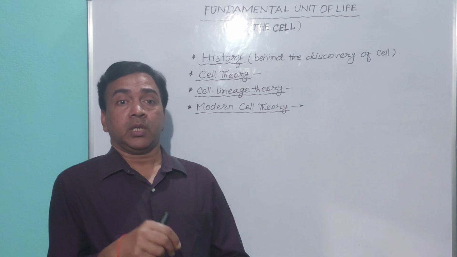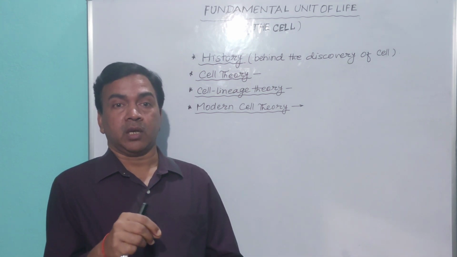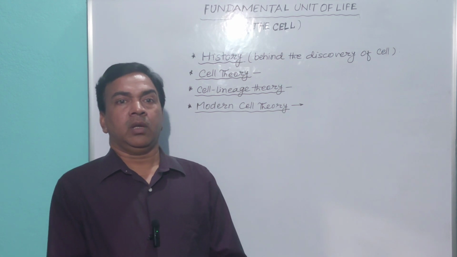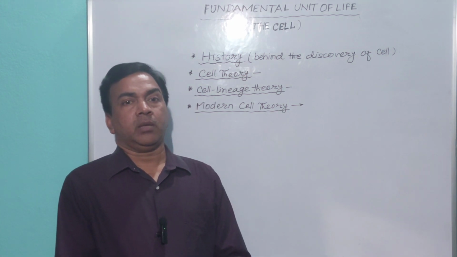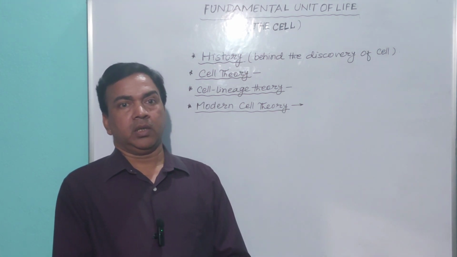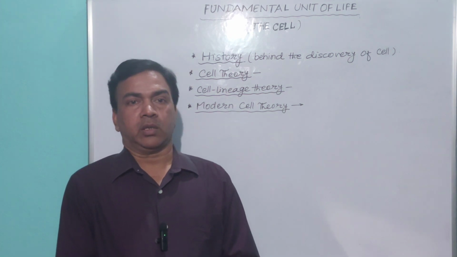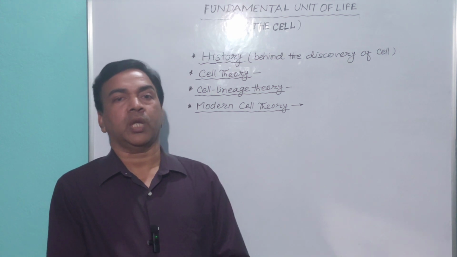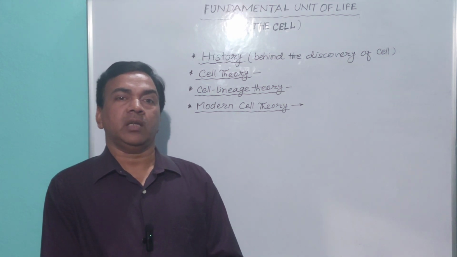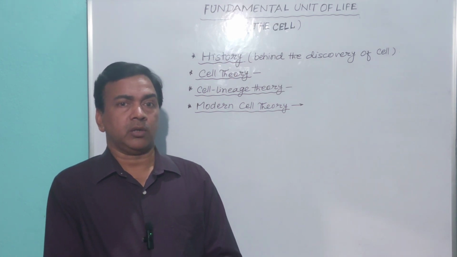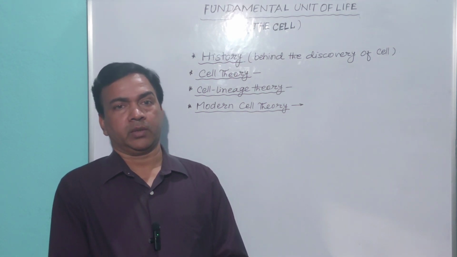He proposed his concept in 1839. According to cell theory, each and every living being is made up of one or more cells, one cell or more than one cell. And the cell is the structural and functional unit of all living beings.